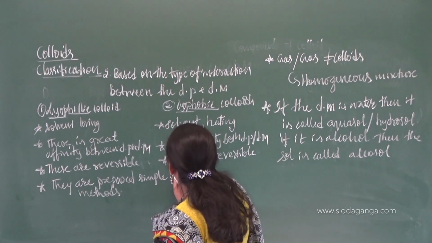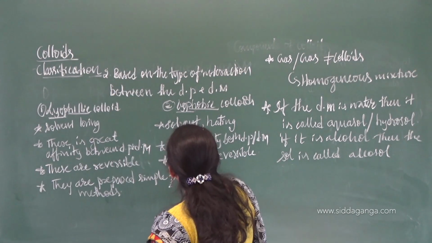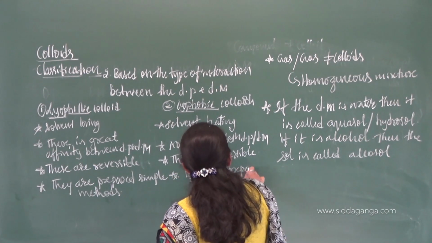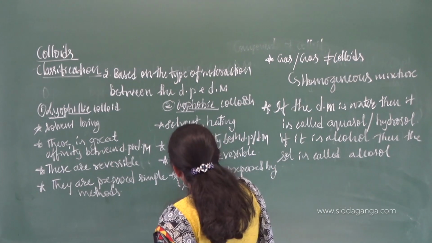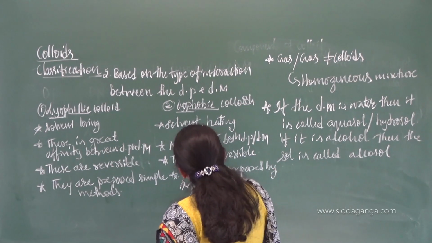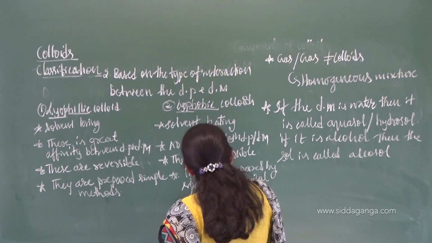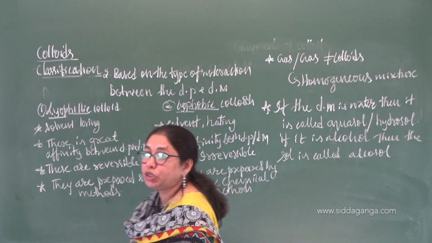Likewise, if you take this one, they are prepared by specific chemical methods. Okay, once they are prepared, we cannot separate the dispersion phase from the dispersion medium.